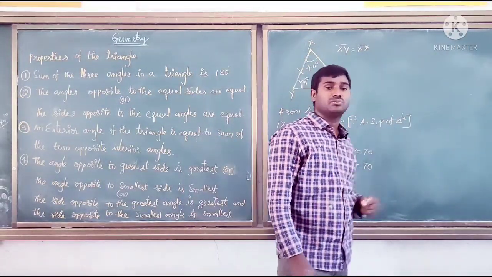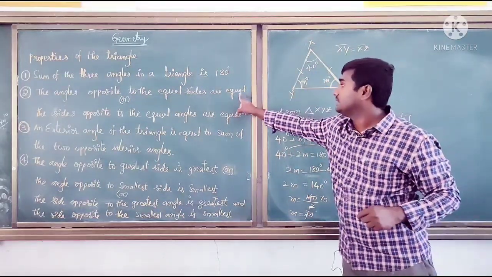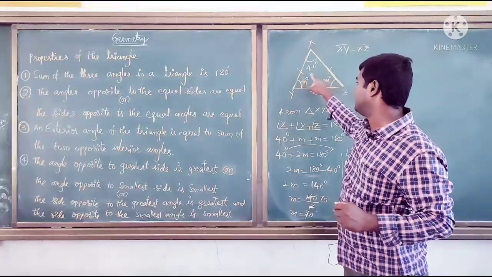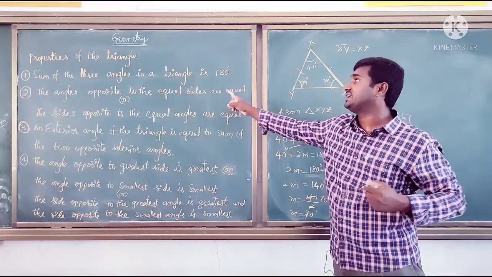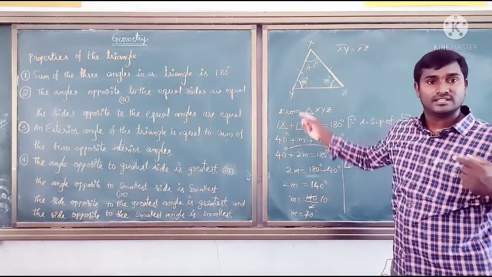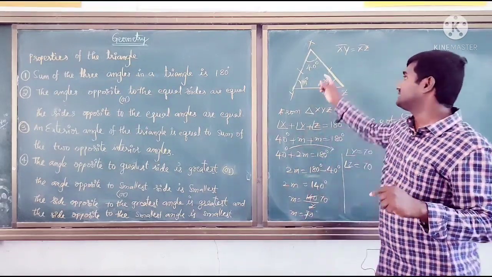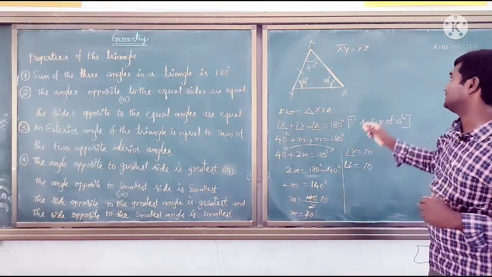If they give only one angle, we can find the remaining two angles by using this property. If they give two equal sides, the angles opposite to the equal sides are equal. If you know this property, you can simplify; if you don't know it, you can't. Like this you can simplify. I am giving you one more example, which you can solve using this method.